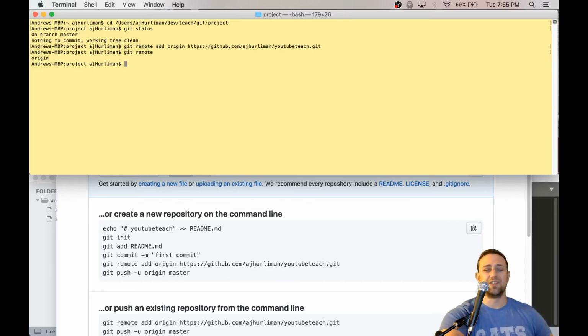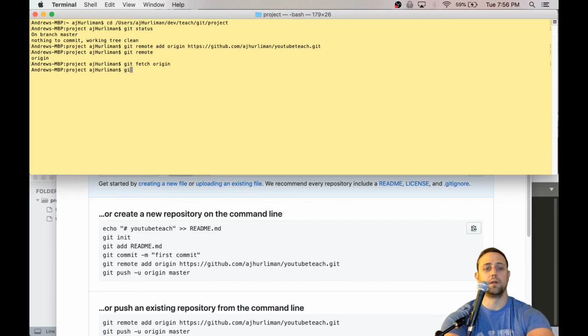If you want to just in general get all data you don't have from a remote, you can do this one, git fetch, and then the remote name, in this case, and in almost all cases, it's going to be called origin. And we didn't get anything right there because right now they don't have anything that we don't have. We just set it up and we have all the information here locally. So let's go ahead and inform GitHub of what we have right here.